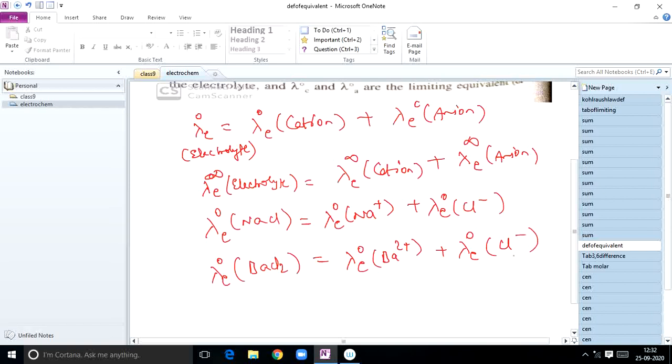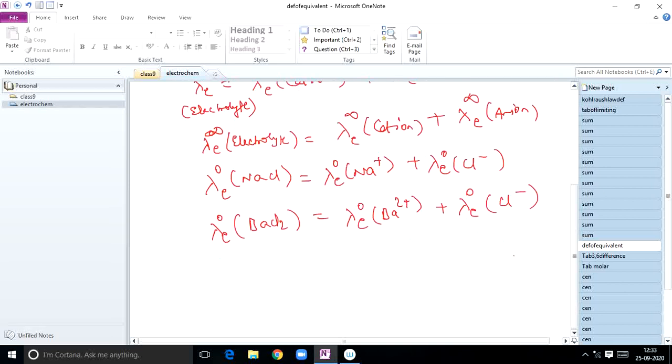So according to the definition, limiting equivalent conductance, this we are expressing in terms of equivalent conductance. Limiting equivalent conductance of an electrolyte is equal to the sum of the limiting equivalent conductance of the cation plus limiting equivalent conductance of anion. That's all. Here you should not multiply 2 into Cl-, like that. Don't do. Next, this is other expression.